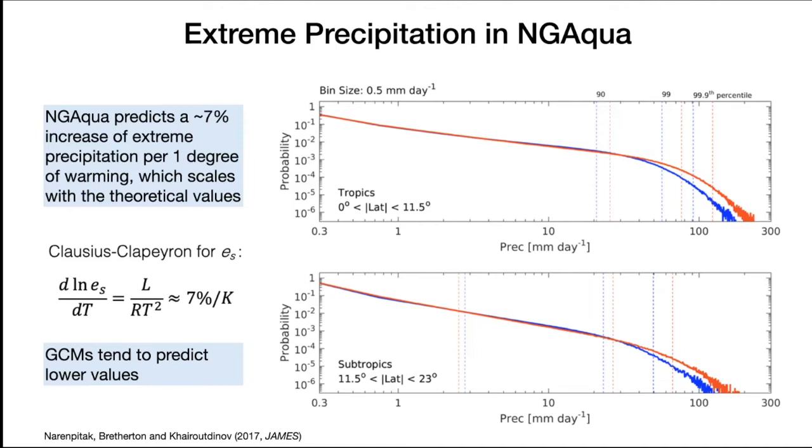And what does this mean? Well, first, it's good to see that simulations that can resolve the clouds get a number consistent with the theory that is based on one line of equation. And why are GCMs giving a lower value? That could be because of different reasons, including that GCMs do not see the clouds as detailed clouds, but see the clouds as boxes, and parameterization might affect this.